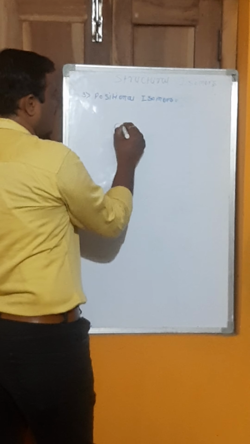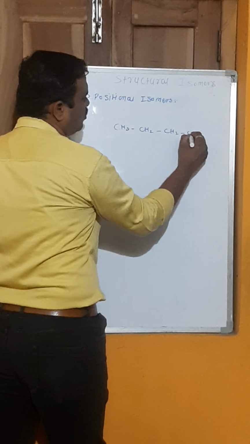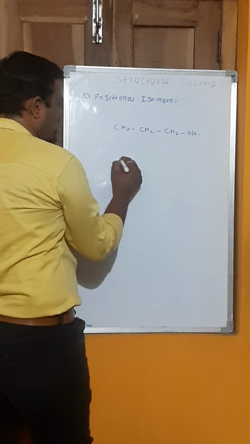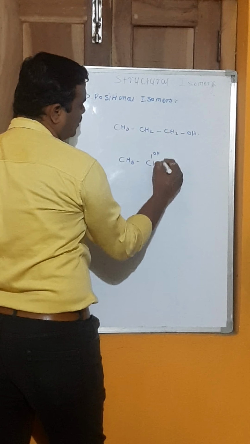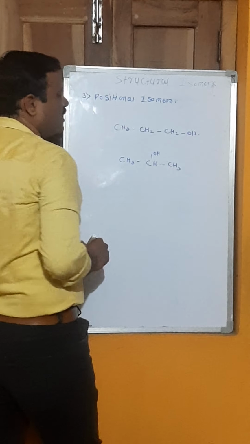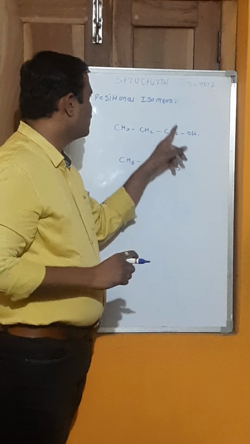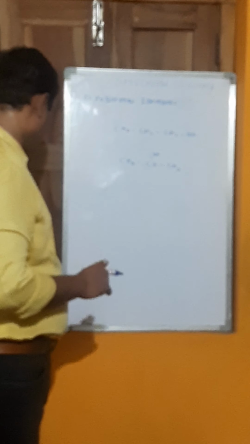For example, CH3, CH2, CH2, OH. This is propanol. And another form of this: CH3, CH, OH, CH3. See here the number of carbon, hydrogen, and oxygen atoms are the same. This is the type of isomer called positional isomers.